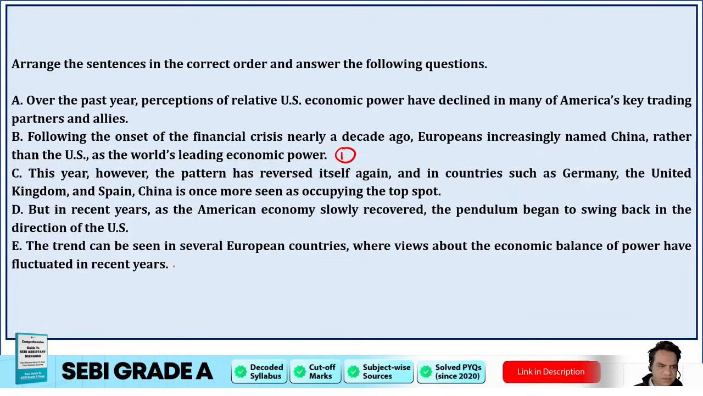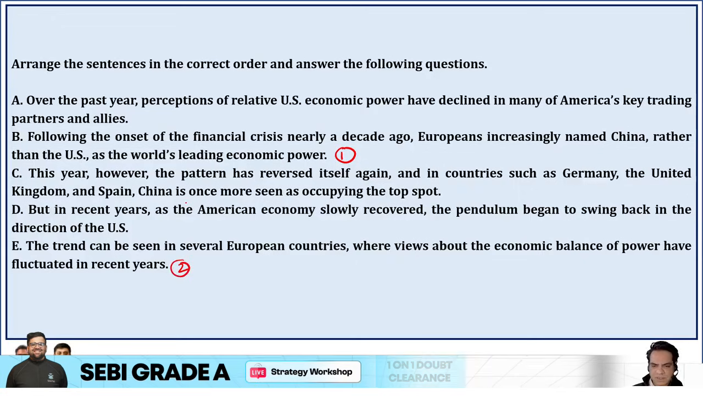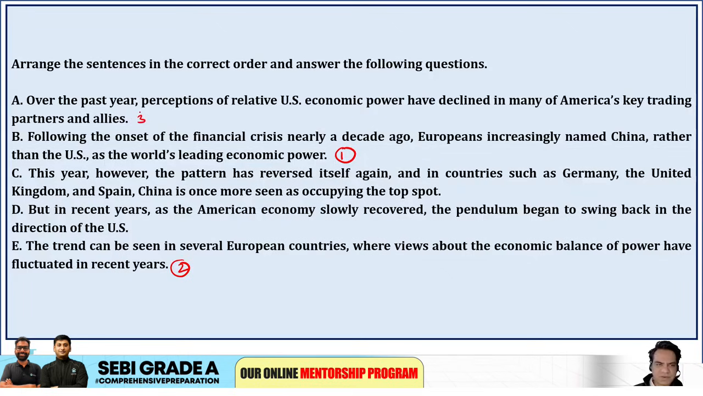Then it should be E. The trend can be seen in several European countries where views about economic balance of power have fluctuated in the recent years. Now, over the past year, perceptions of relative US economic power have declined in many of America's key trading partners and allies.